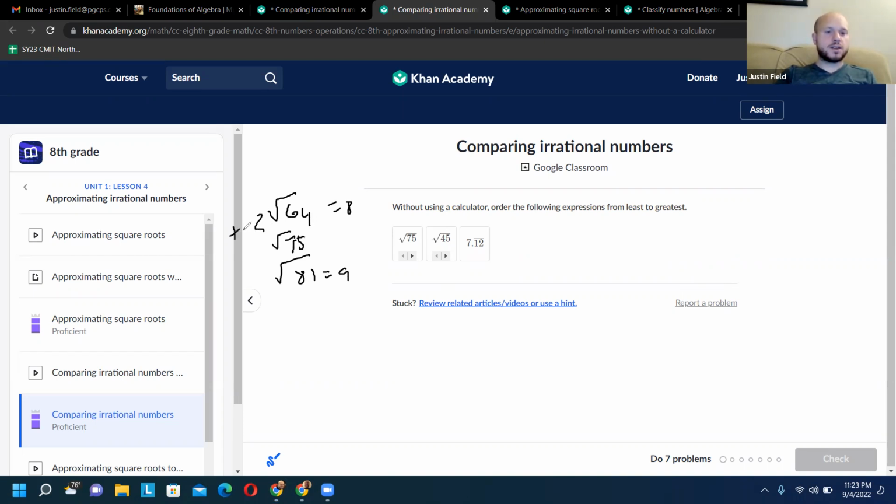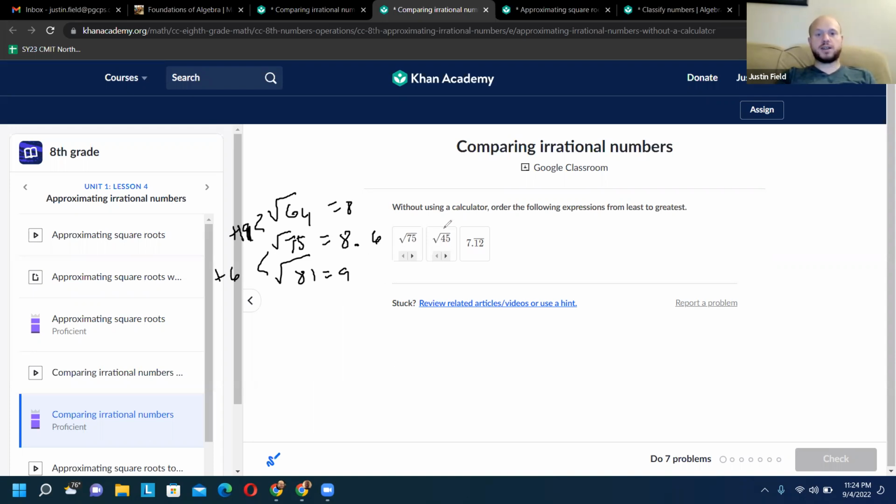It is 11 more than 64, the square root of 8. And it is 6 to get to 81, the square root of 9. So it's closer to 9 than to 8. So maybe 8.6, 8.7.